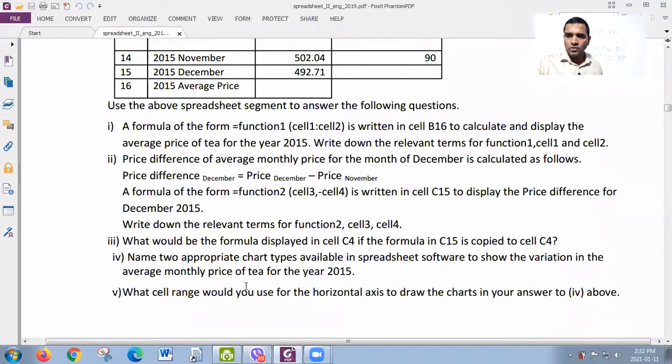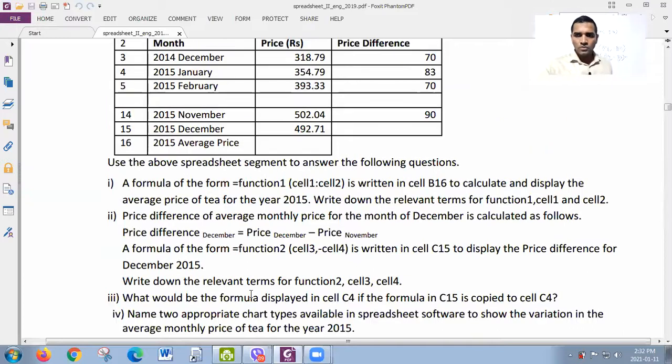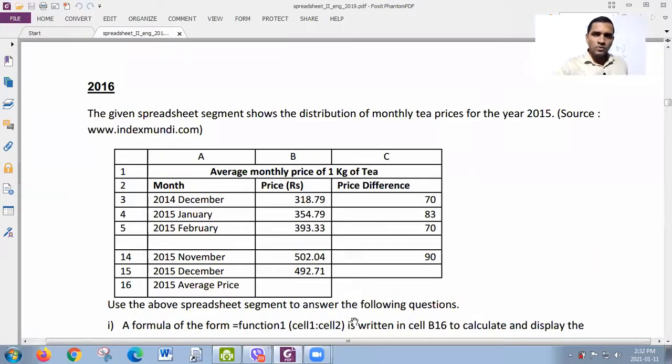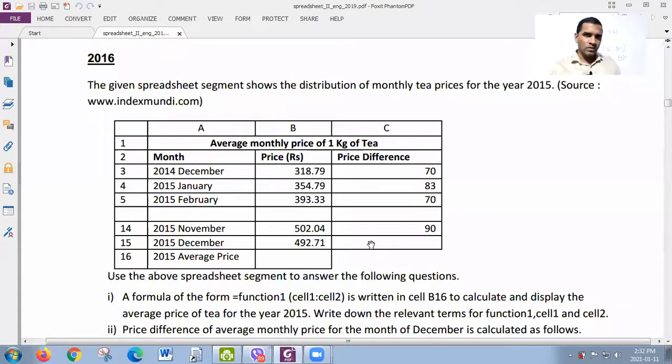The 4th and 5th questions are based on charts that haven't been explained yet, so I will explain charts later, and after that we can understand. Do you want me to explain any other past paper question, or can we go to the next part, maybe charts? Do you expect me to explain one more past paper question, second part question, or is it enough?